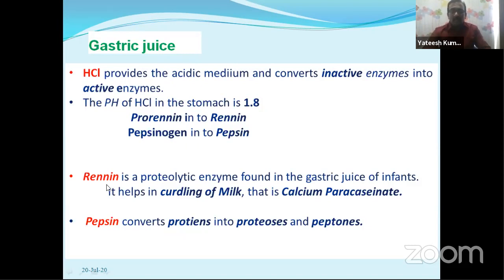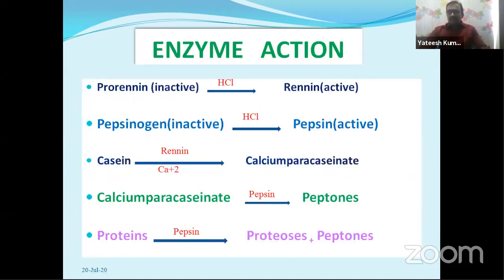You know that renin is an enzyme in the gastric juice of infants that converts milk into curd. And pepsin is the enzyme that converts proteins into proteoses and peptones. So this is about the action of enzymes in the gastric juice.